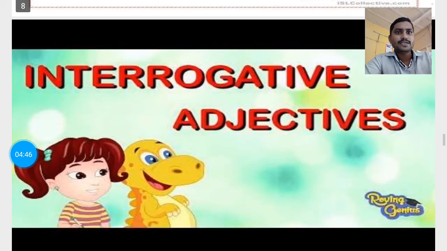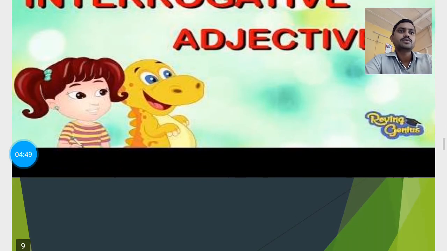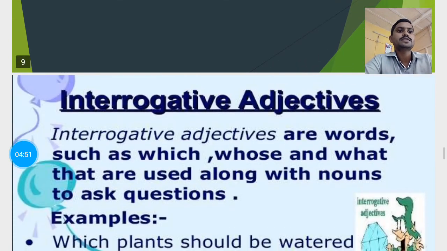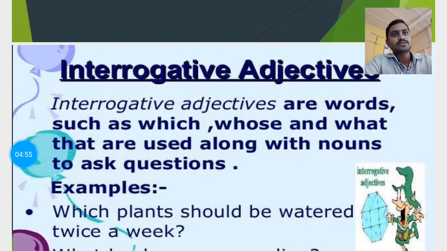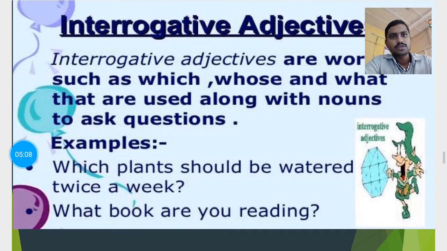Now the next topic is interrogative adjective. What is actually an interrogative adjective? Interrogative adjectives are words such as which, whose, what, that are used along with a noun to ask questions. It means an interrogative word is always used to ask questions. For example, what book are you reading? What is your name? Who are you? Like these questions you can ask by using interrogative words.